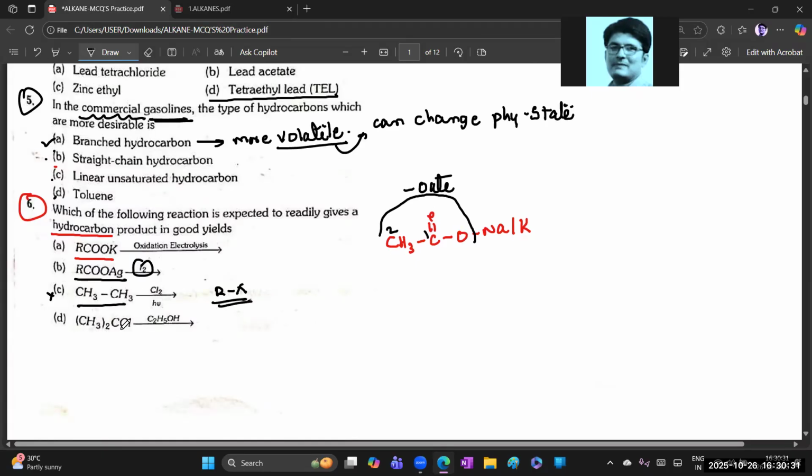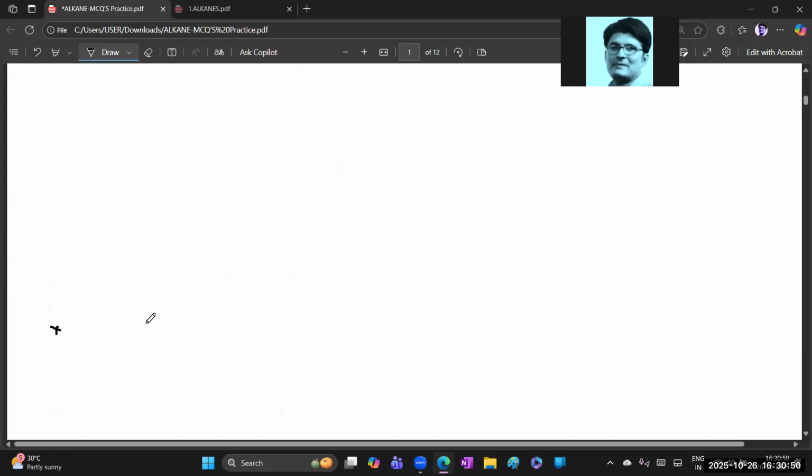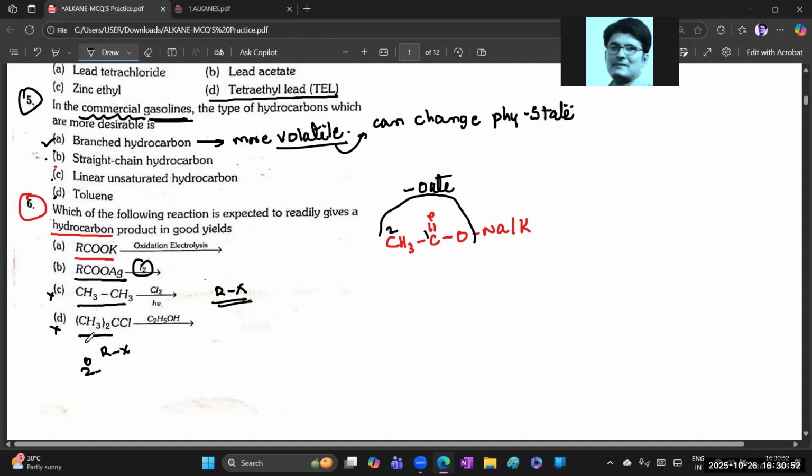Identify diethyl chloro, it is secondary. This one is also Rx, but what type of Rx? This carbon is going to be connected with another two carbons. So that means it will be the tertiary Rx when it reacts with ethyl alcohol. This is also not a good method. You can check your class notes. Okay? So the first one is the better method.